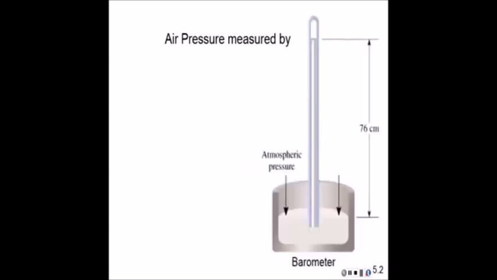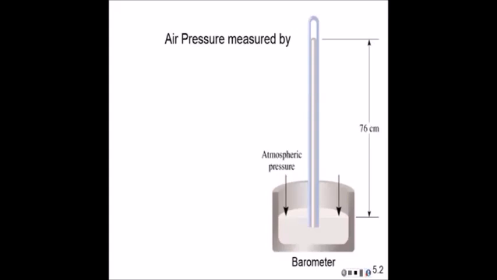Now, air pressure is measured by a barometer, so let's check out a simple barometer. So here we have a dish with mercury in it, and there's an inverted tube that had mercury in it as well. You notice that most of the mercury is staying up in the tube. And what's keeping the mercury in the tube is the air pressure.